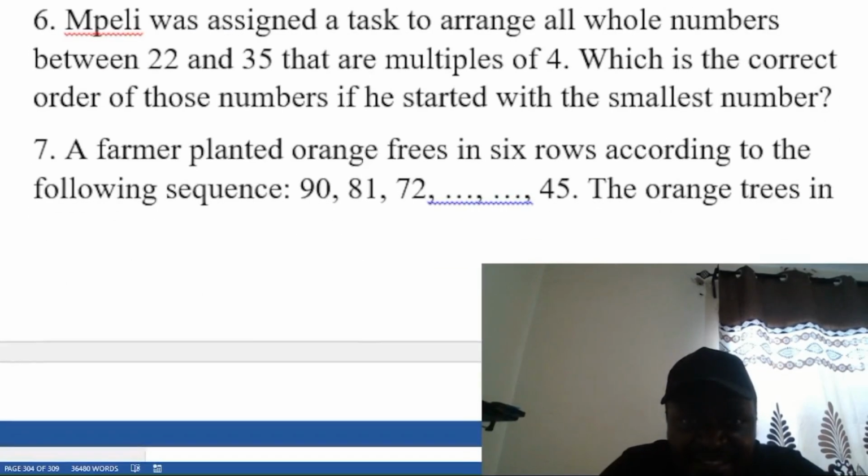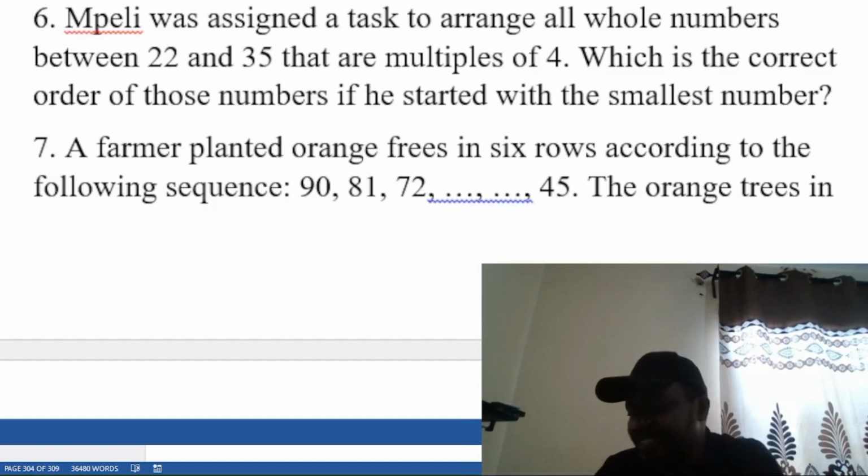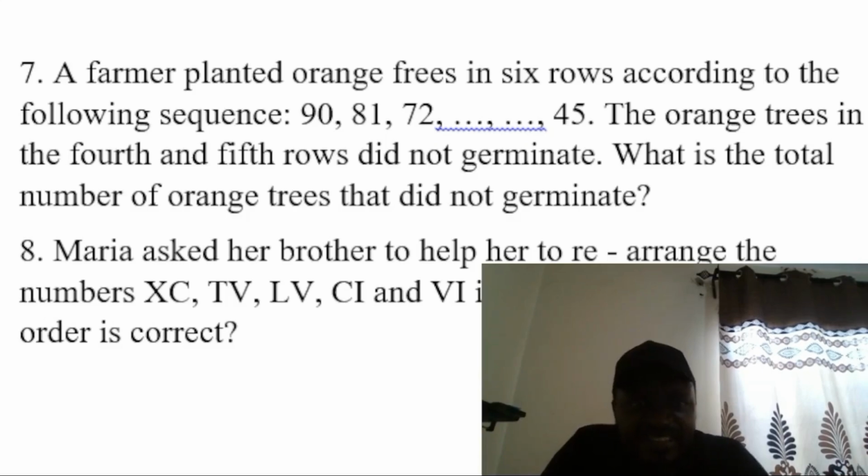Let's check question number 7. A farmer planted orange trees in 6 rows, according to the following sequence. 90, so here we are dealing with series and sequence. 90, 81, 72, and then 45. The orange trees in the 4th and 5th rows did not germinate.